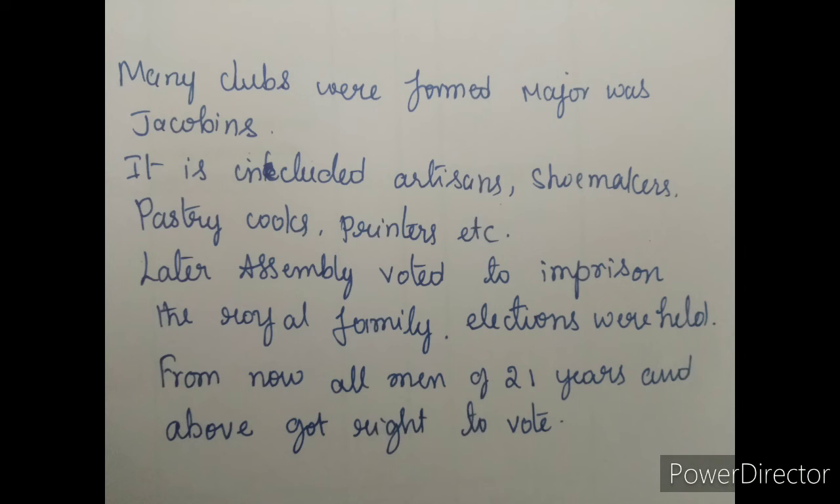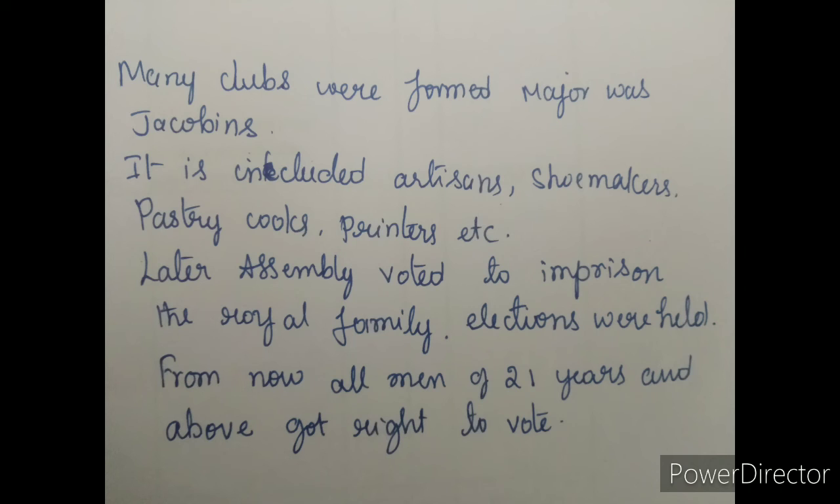The Revolutionary Wars brought losses and difficulties. Men were at the front and women were earning, living and looking after their families. They both are earning for their families. Many clubs were formed. Among them, the major one is the Jacobin clubs.